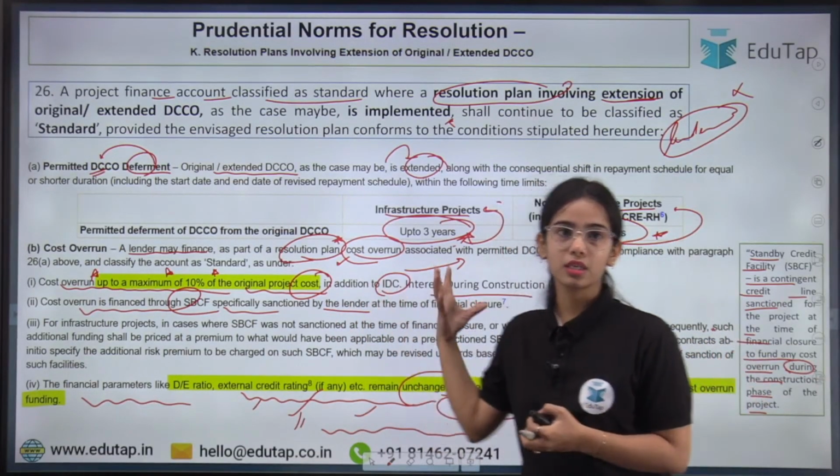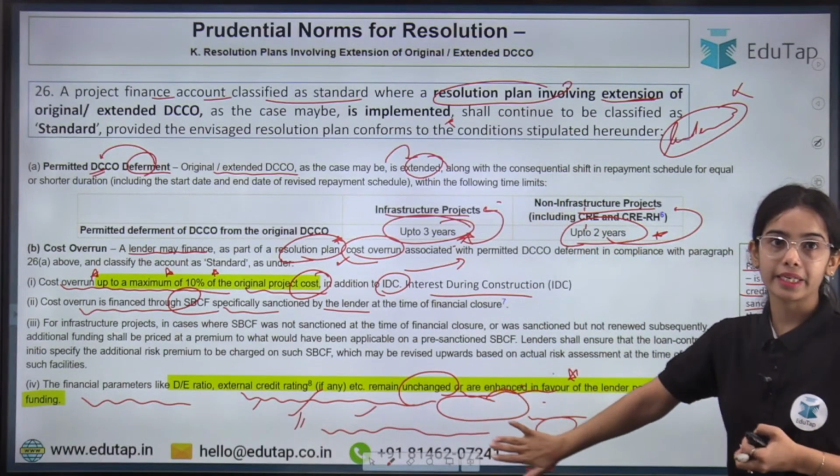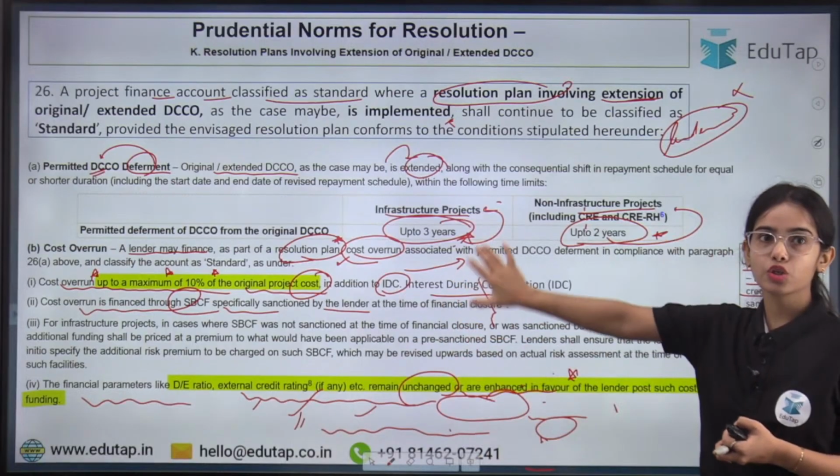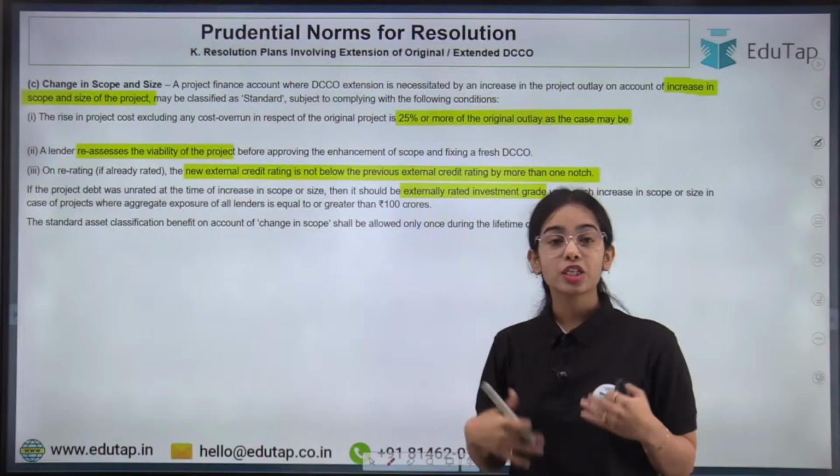Okay, so this is the idea. This is the resolution plan that the lender can undertake, providing extra funds or providing extra time, whichever is required. Okay, next is change in scope or size.